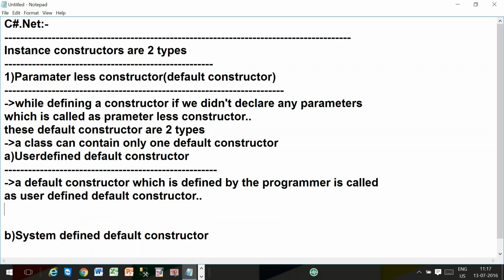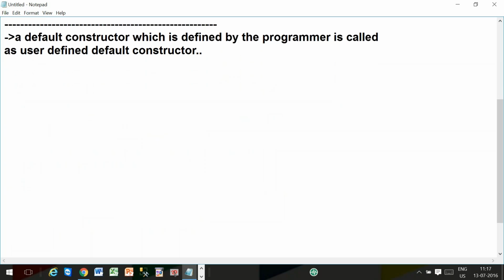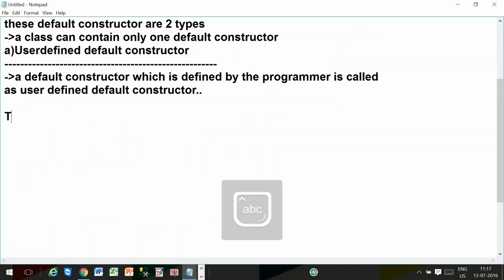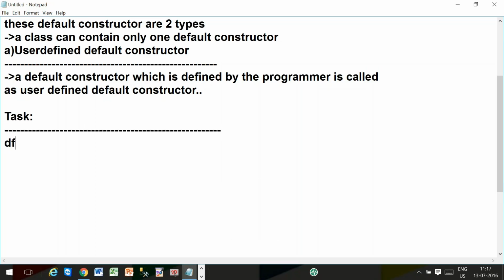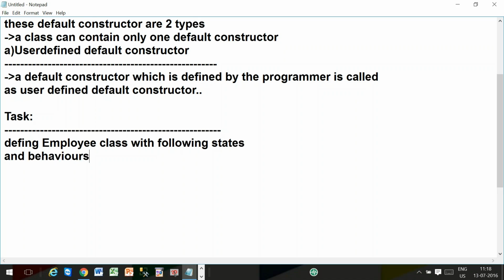Okay, now we'll try the user defined default constructor with a small program. The task is defining employee class with the following states and behaviors. Here we are going to implement user defined default constructor.